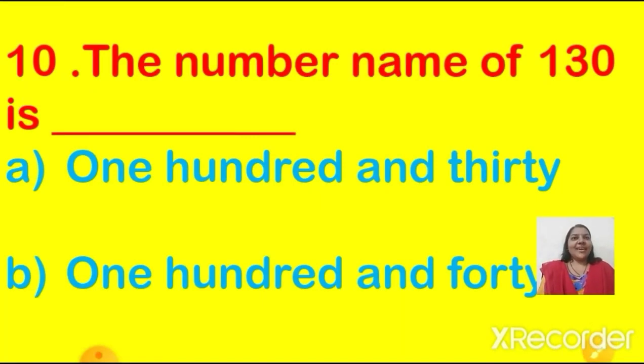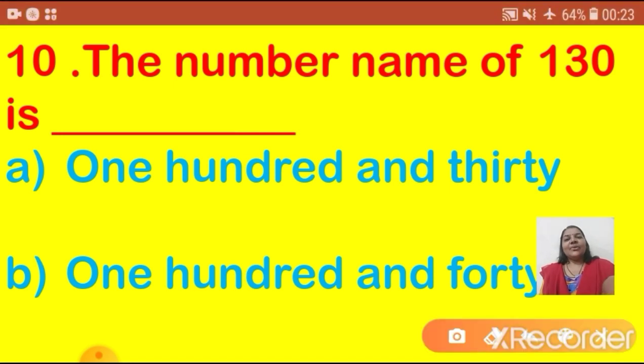Now question 10. The number name of 130 is, and the correct spelling is ONE HUNDRED and THIRTY. 130, option A. So here we will put a tick mark on option A.